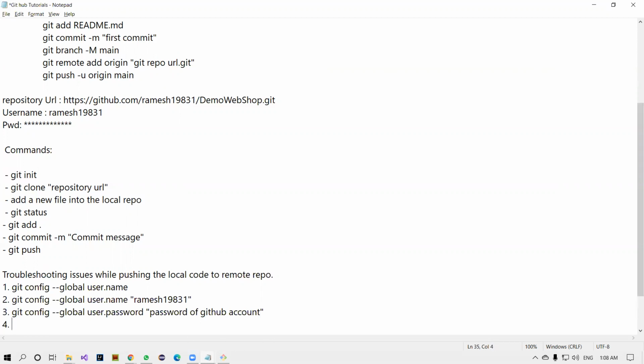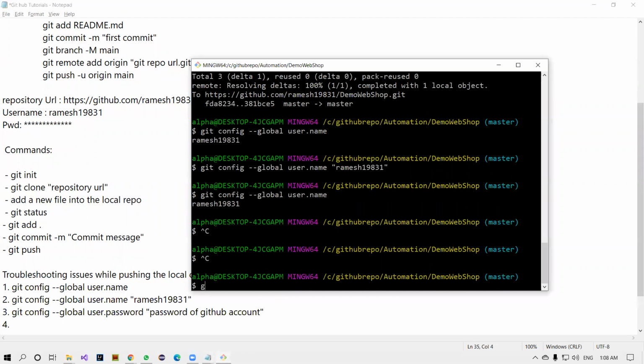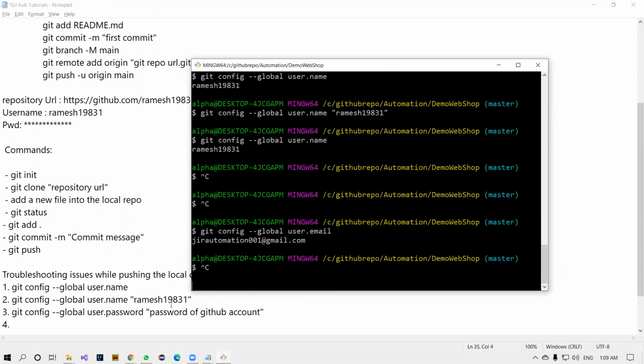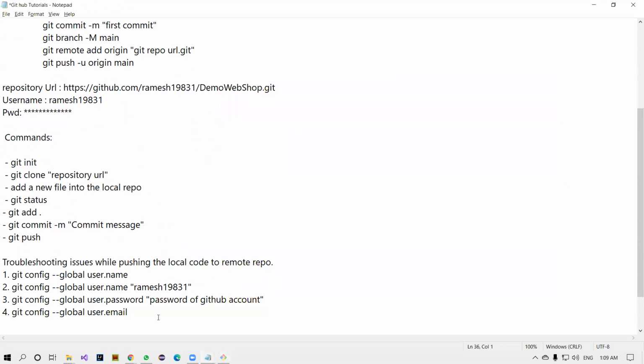The fourth thing is git config --global user.email. This also should be there. If it is not there, you have to go and hit the command with double quotation. You have to give the actual email address, the email address used at the time of registration. Perfect. The next one, sir.